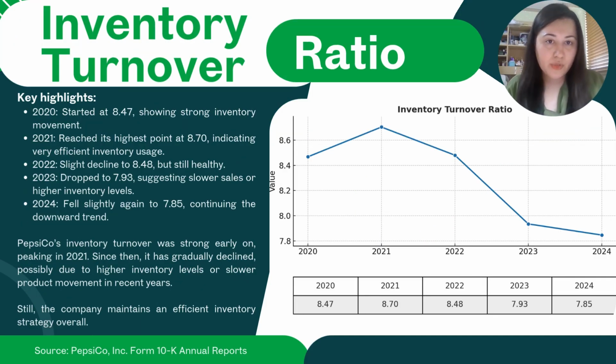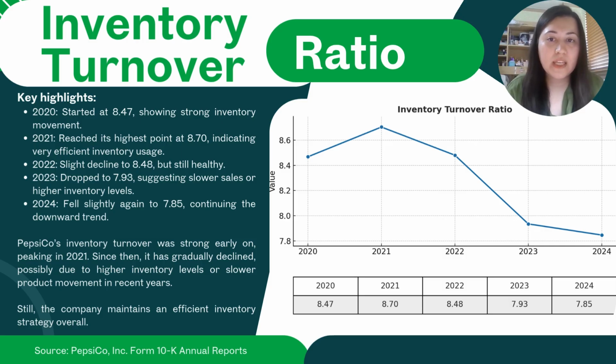Now, let's talk about the inventory turnover ratio. Some key highlights from the graph: in 2020, it started at 8.47, showing strong inventory movement. In 2021, it reached its highest point at 8.70, indicating very efficient inventory usage. In 2022, there was a slight decline, but it was still healthy.